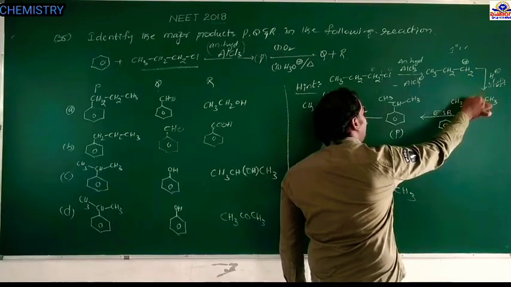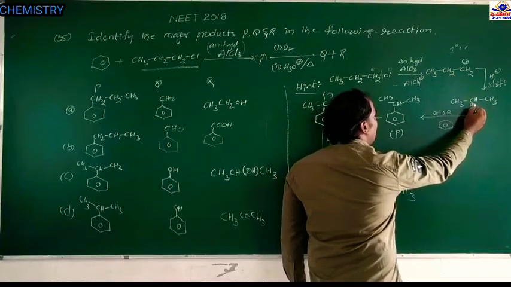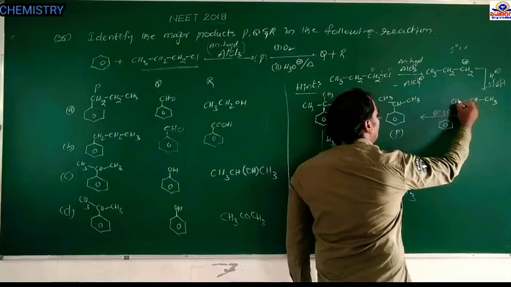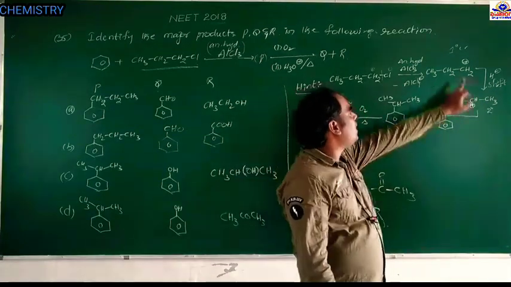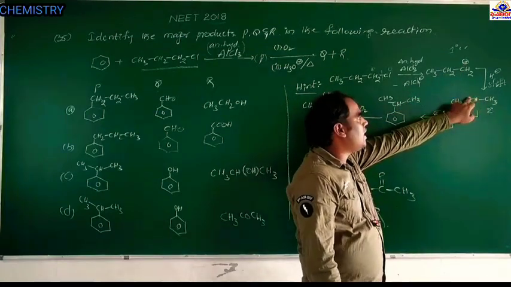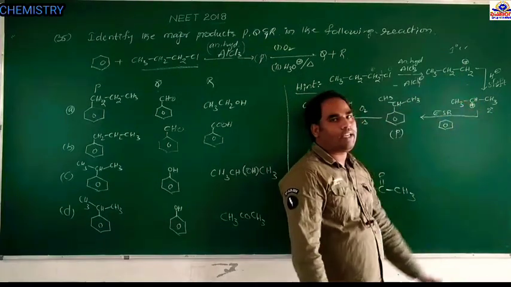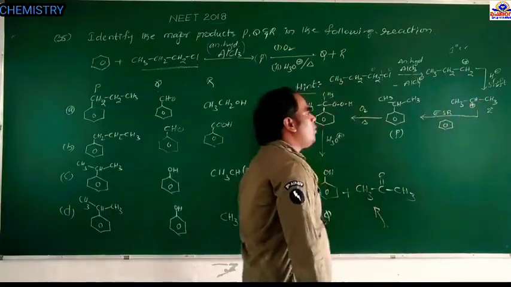Now, this carbon becomes CH3, and where the hydride shift takes place it becomes positive, with CH3. So here the carbocation is connected to two carbons. Therefore it is the secondary carbocation. Secondary carbocation is more stable than the primary carbocation. That's why the primary carbocation is converted to the secondary carbocation.